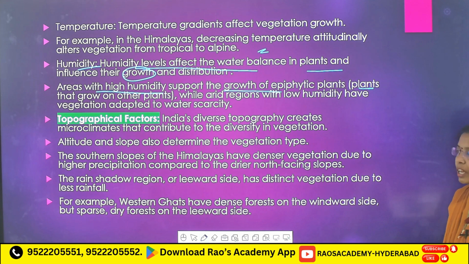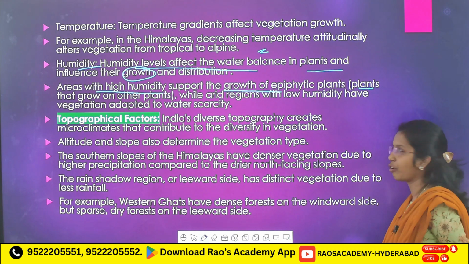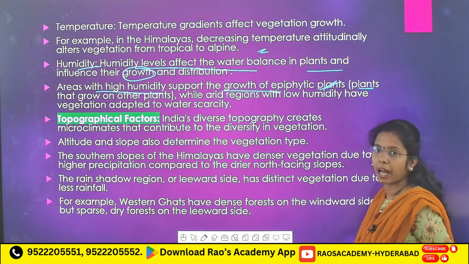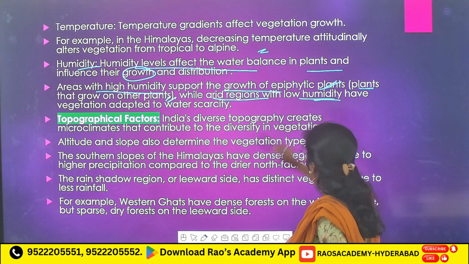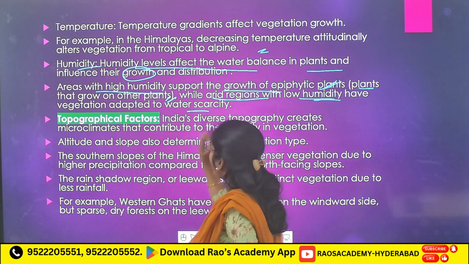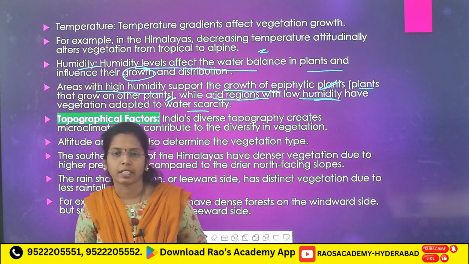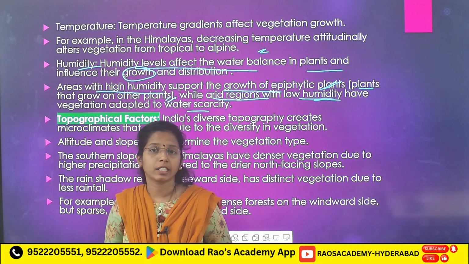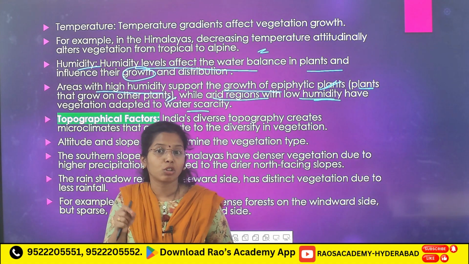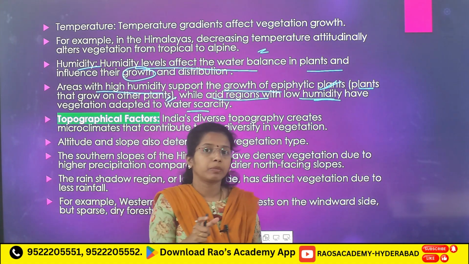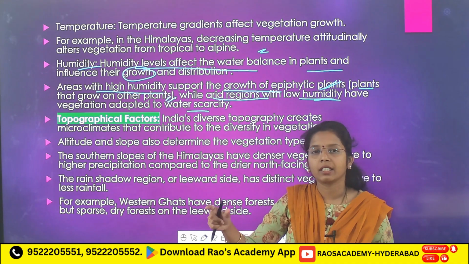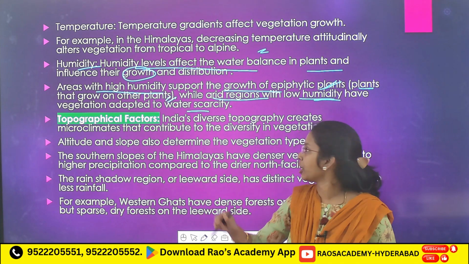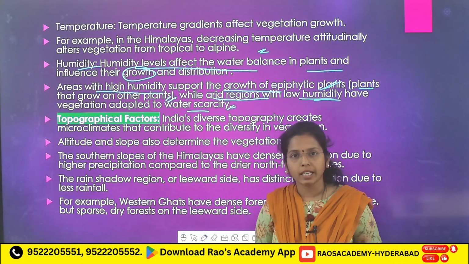For example, in tropical evergreen forest you will see more epiphytic plants. Arid regions with low humidity have vegetation adapted to water scarcity. What are those things? Thorns, broad stems, all these are important characteristics for adaptation to water scarcity.